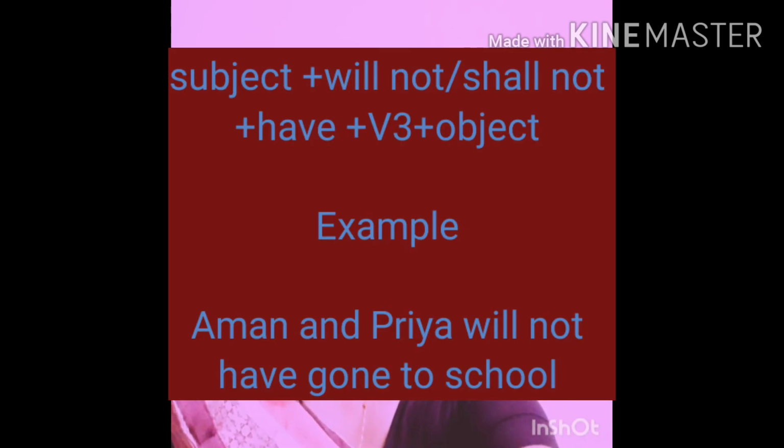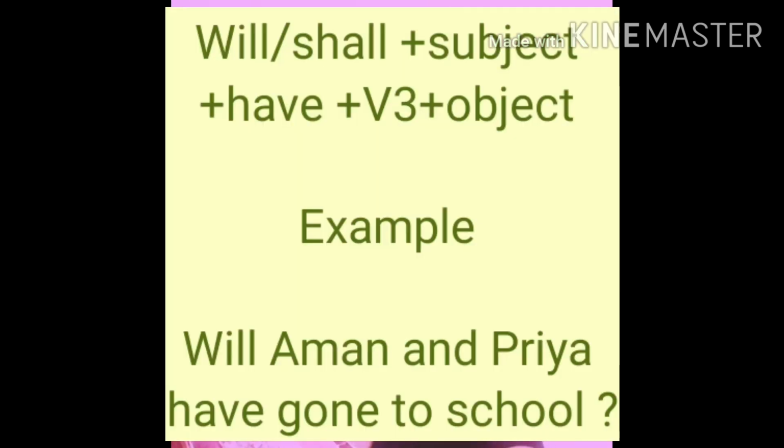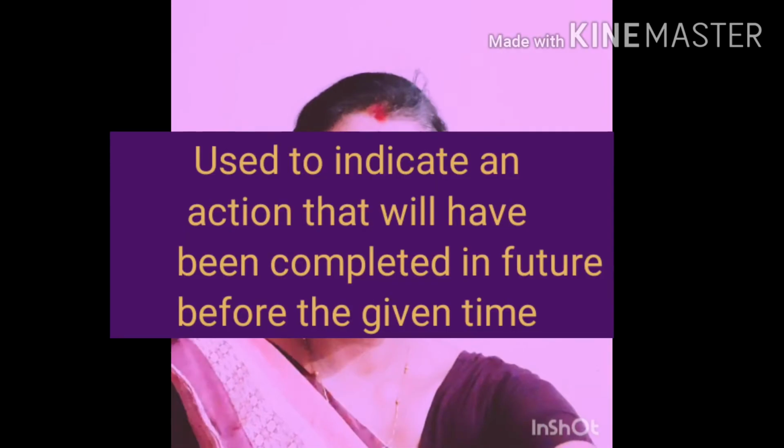For example, subject plus will not have or shall not have plus past participle form of the verb plus object. Aman and Priya will not have gone to school. And if you have to make a question, you'll write will or shall plus subject plus have plus past participle form of the verb plus object. Will Aman and Priya have gone to school?